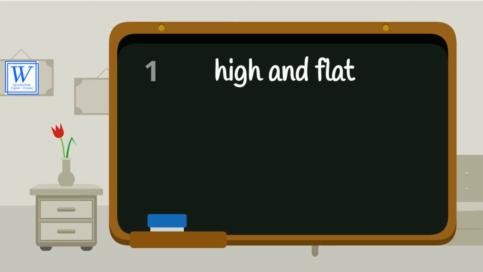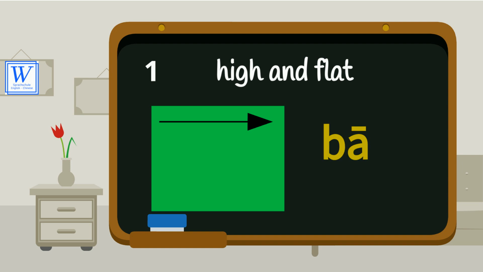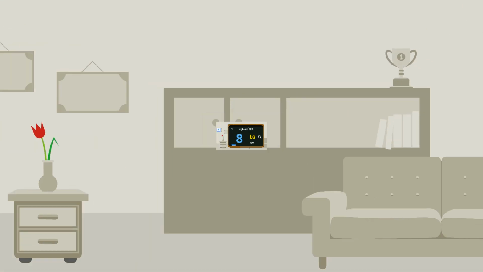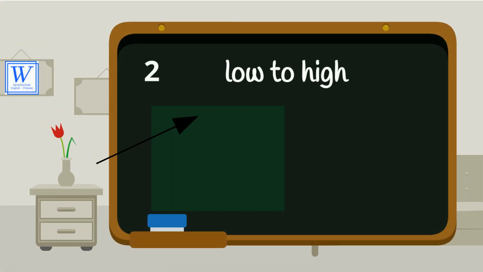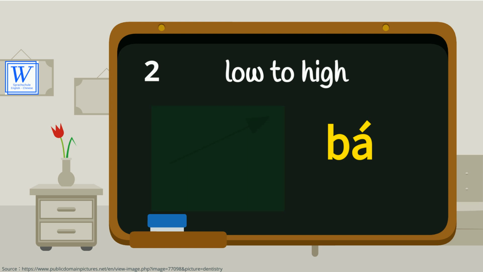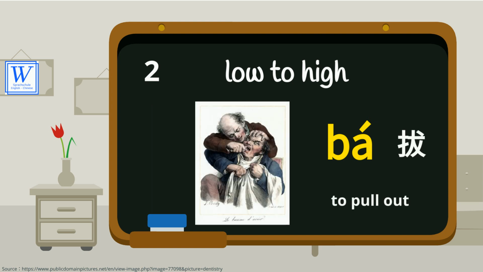Let's do one more example. The first tone, high and flat. The symbol is a flat stripe. Bā, bā. It means 8. The second tone, low to high. The symbol is like a stripe to the sky. Bá, bá. To pull out.